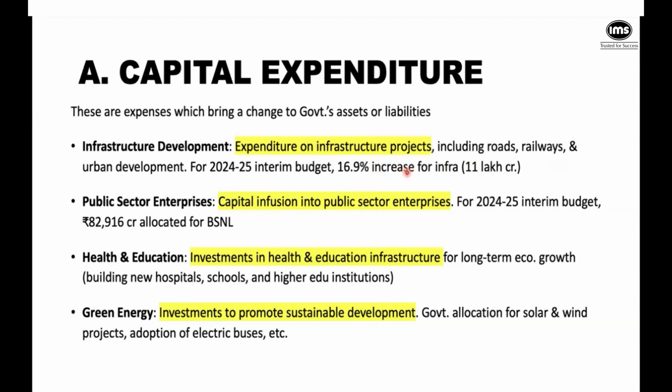Then of course, good, bad, ugly, whatever it is, the government makes some commitments to its public sector enterprises. I am personally not happy to see this. So BSNL got an allocation of 82,916 crores in the last interim budget. This kind of capital infusion the government will make in public sector enterprises. Sometimes it might not be the very best use of money, but there is some vision that the government has regarding certain public sector enterprises playing some kind of role.